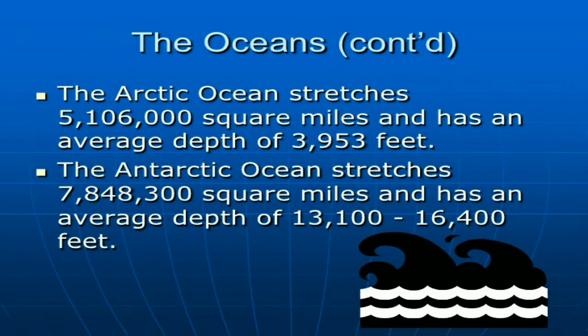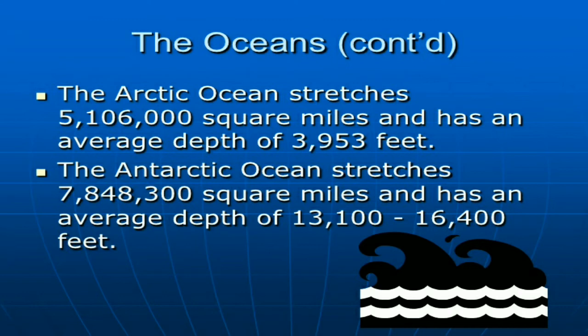Many parts of Earth are covered with oceans, and the Arctic Ocean stretches 5,106,000 square miles and has an average depth of 3,953 feet.